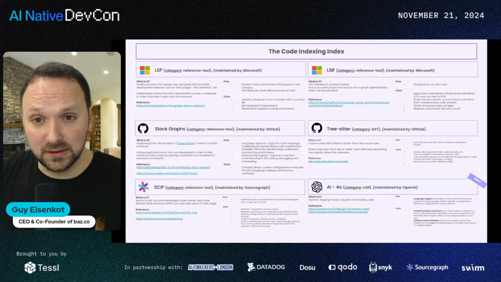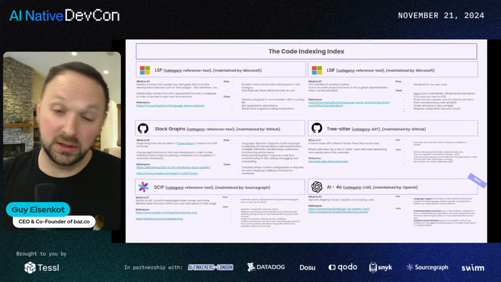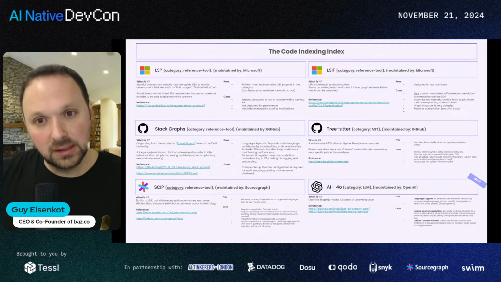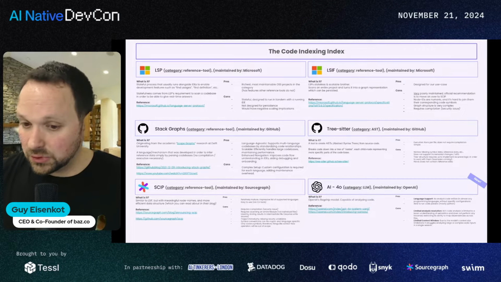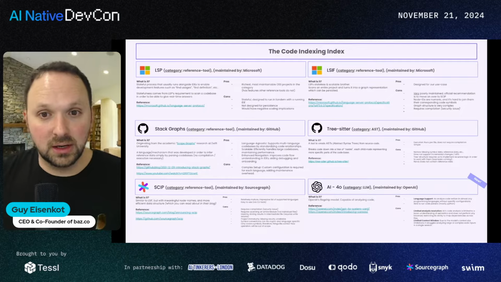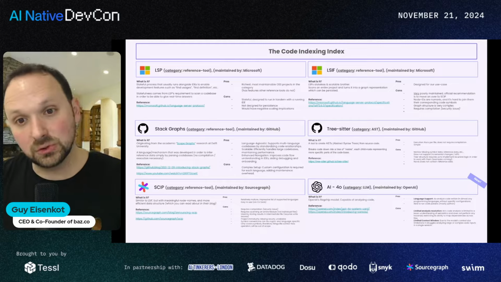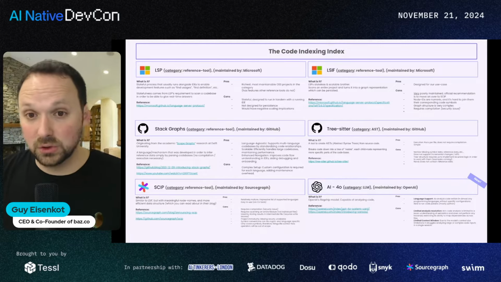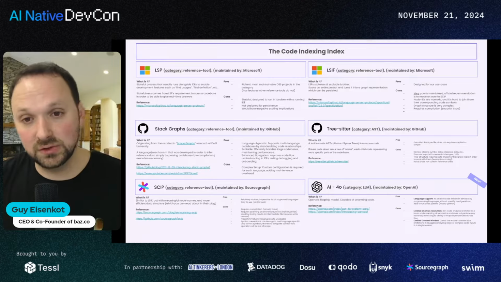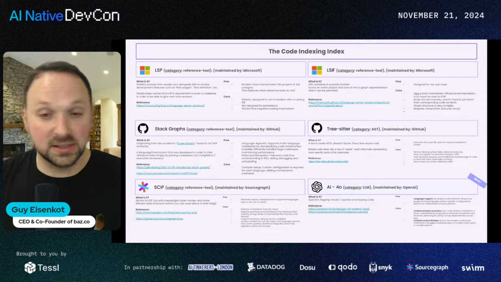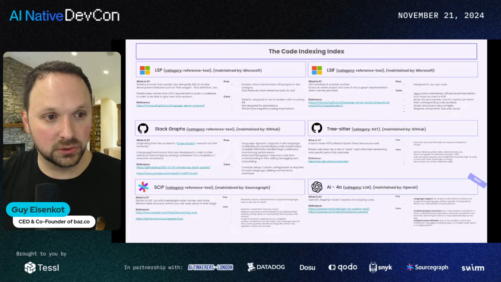The first one is LSPs, language server protocols. They're the one-off approach, right? Given a symbol in code, the language server protocol, which is open source and which you can check out on GitHub and the Microsoft website, will help you traverse your language's AST and reach the next area in which that code is either referenced or defined. StackGraph works very similarly. It's what powers some of GitHub's precision search, if you've seen it on the right. TreeSitter is the same thing, but incremental. It can run through the entire code base, and you can mount it with more and more context.